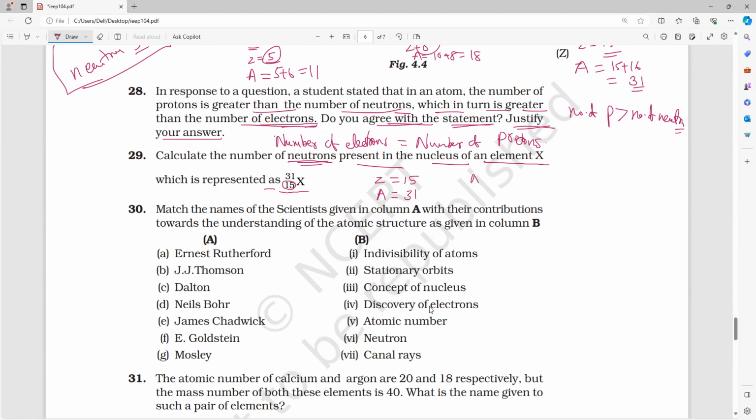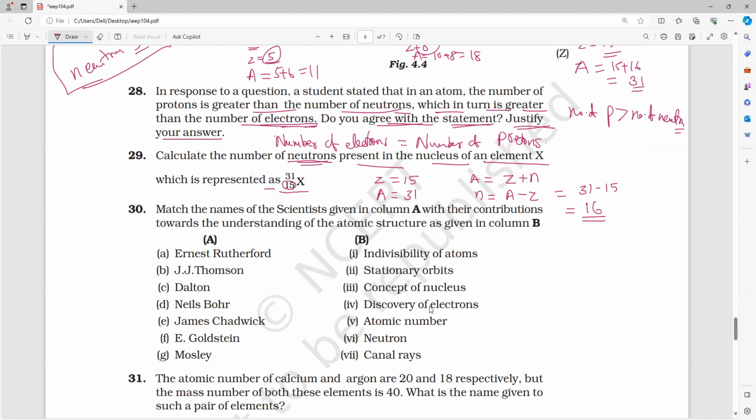Atomic mass is equal to atomic number plus number of neutrons. So the number of neutrons is atomic mass minus atomic number, which is 31 minus 15, equal to 16.